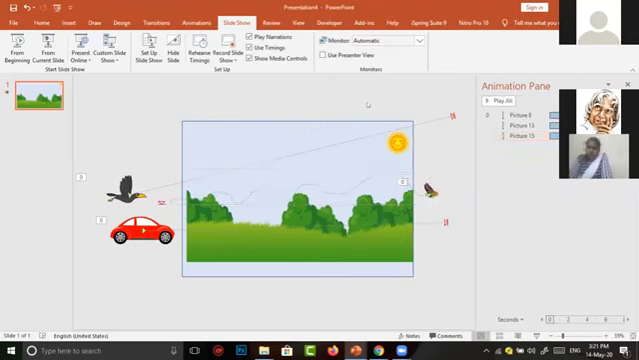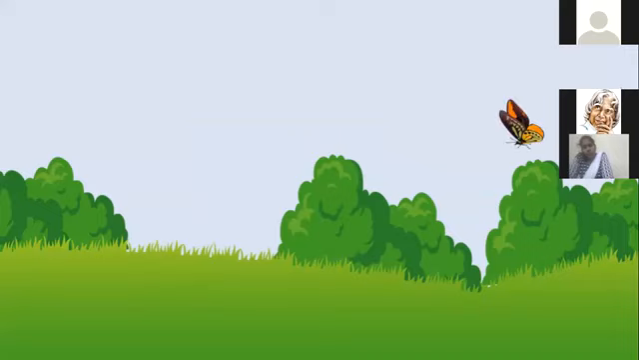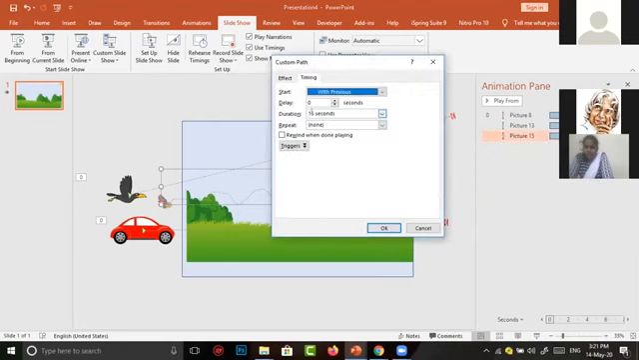Now we are going to see how it looks. The butterfly comes very late. So again, we have to change this animation. Go to timing. Change the time to 10 seconds.